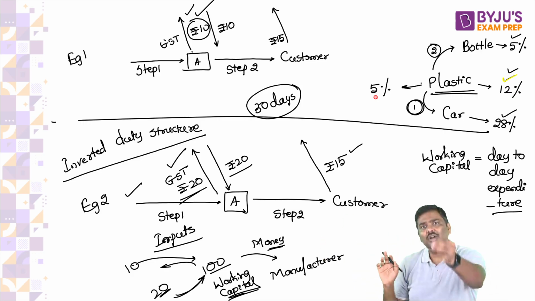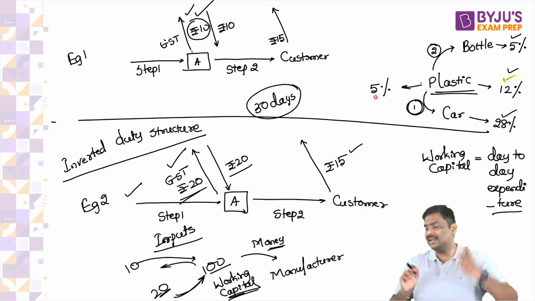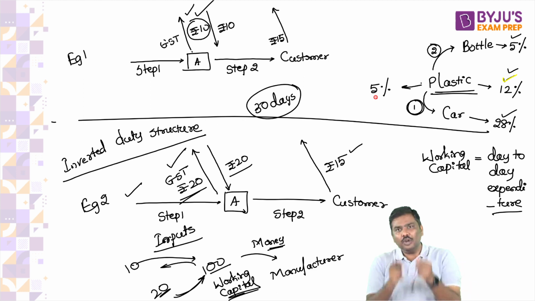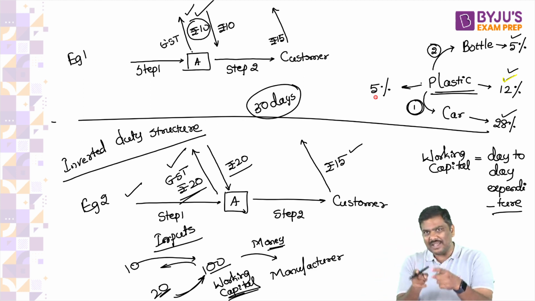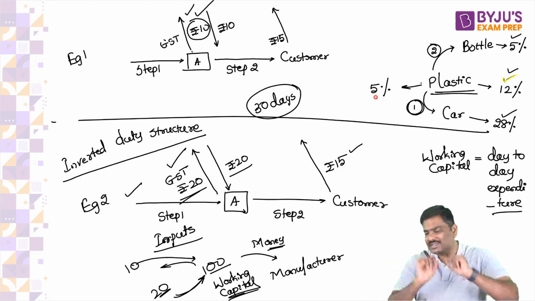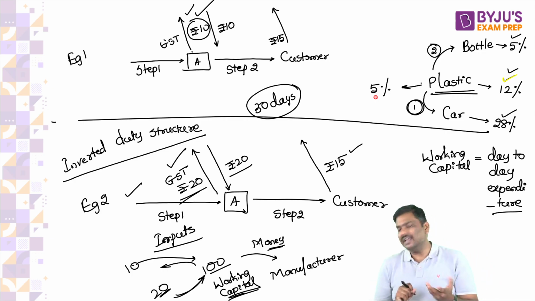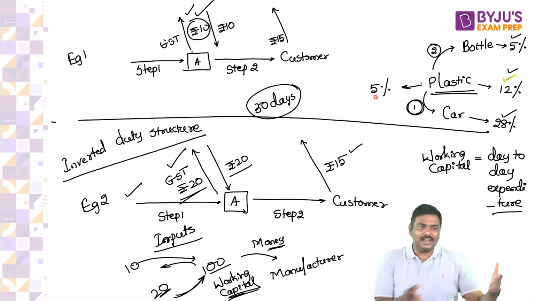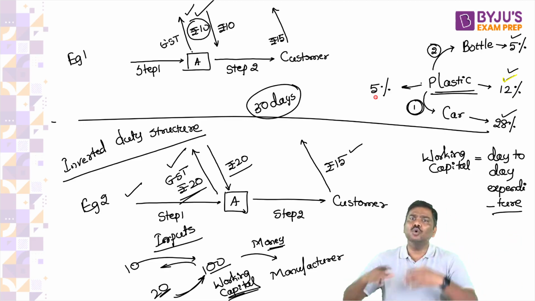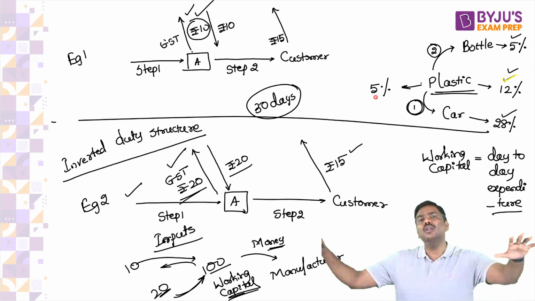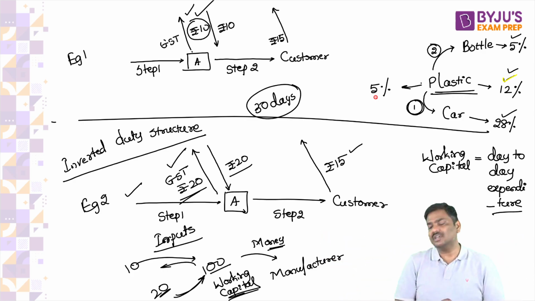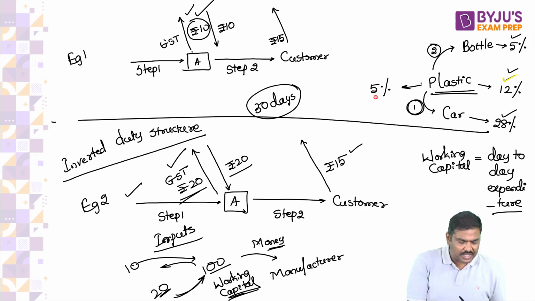But tell me, what will happen to the tax revenue collected by the government? Don't you think the tax revenue collected by the government from plastic will automatically start falling? So there's a complication. It's not that easy. It's a very, very complicated process. That's the reason it is taking so much time to eliminate all of these inverted duty structure problems. Okay, so that is one concern regarding GST.